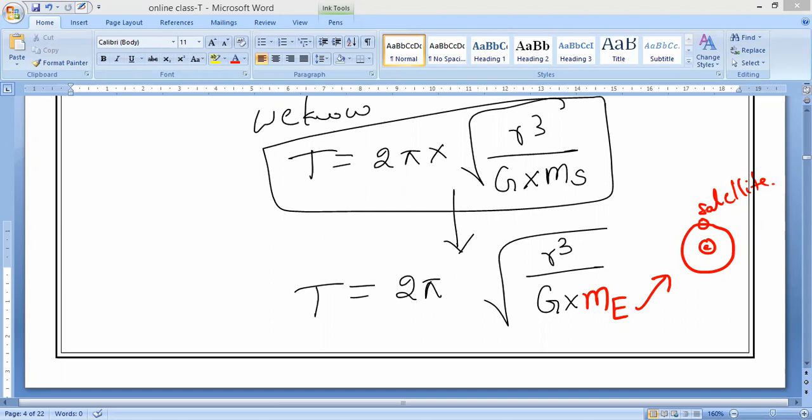Now you have to calculate. I will give you one question. Will you calculate both the orbital speed and as well as the time period? Next class I will ask you, or we will solve it in the next class, but you have to try it as homework. Is it okay, guys? So now you can remember it. Now I'm going to give you that homework question, so please all of you write it. Orbital speed and period, that is what we are going to calculate.